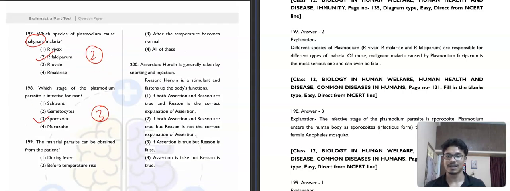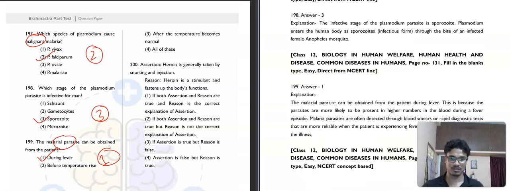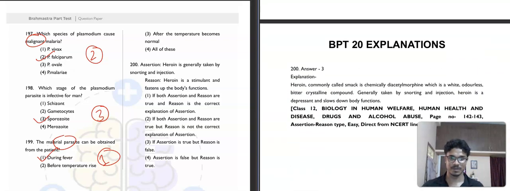Then question number 199. The malarial parasite can be obtained from the patient during fever, before temperature rise, after the temperature becomes normal, or all of these. So the malarial parasite basically can be obtained during fever only, first option. Then the last question of this PPT.